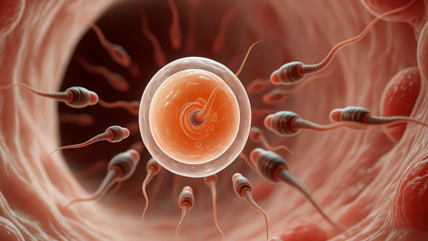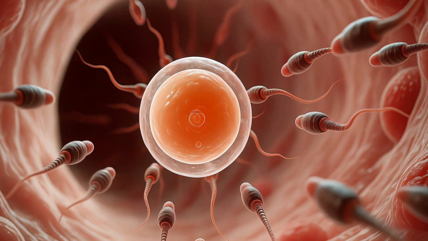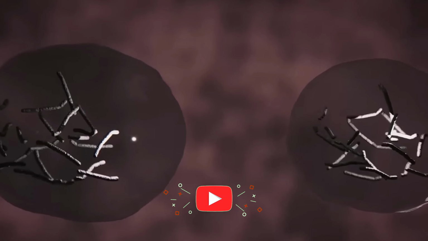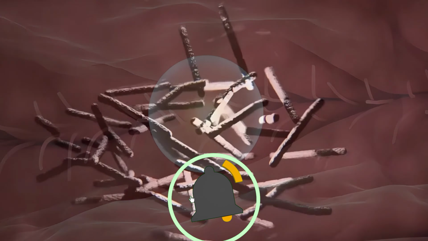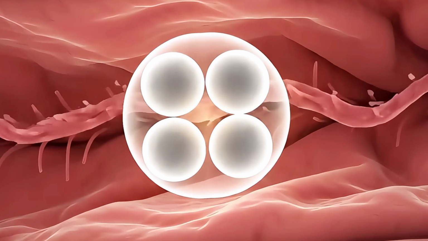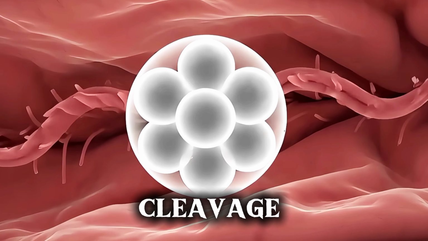There, one sperm may succeed in fusion with it, triggering an instant block to all others. Their genetic material unites, forming a zygote with 46 chromosomes, the first cell of new life. The zygote undergoes rapid mitotic division called cleavage.